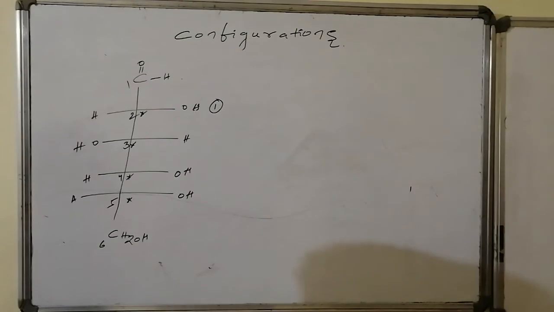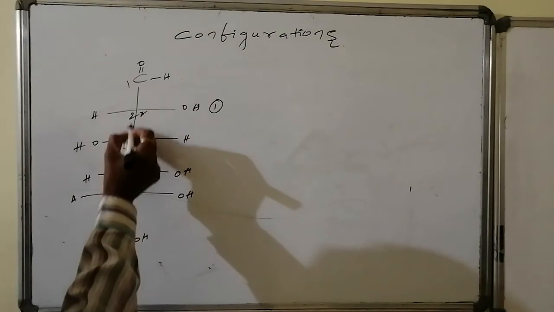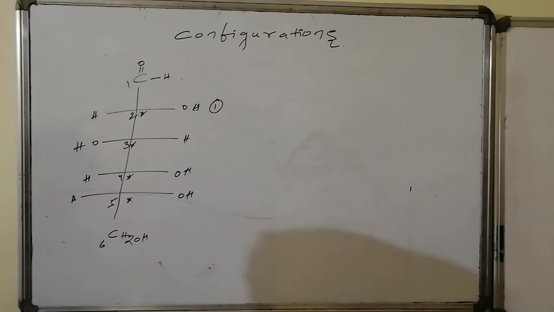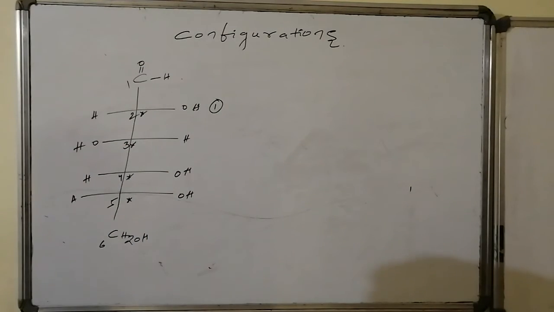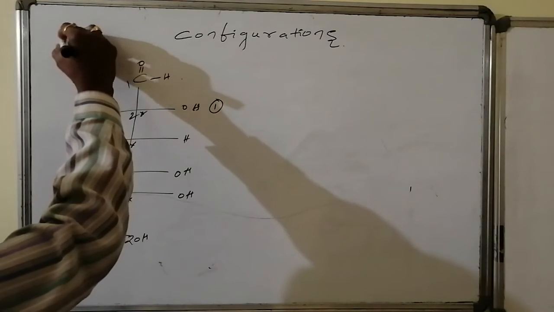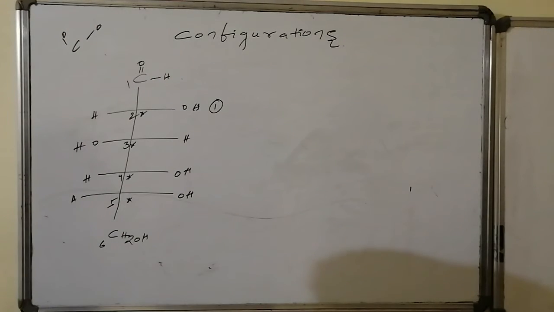second carbon atom, highest priority is present for the oxygen, and here carbon and carbon are in competition. This is carbon, this is also carbon. So here no judgment we are getting. Carbon is connected with oxygen, this is also carbon connected with oxygen. But carbon connected with double bonded oxygen can be considered as carbon connected with 2 single bond oxygens.